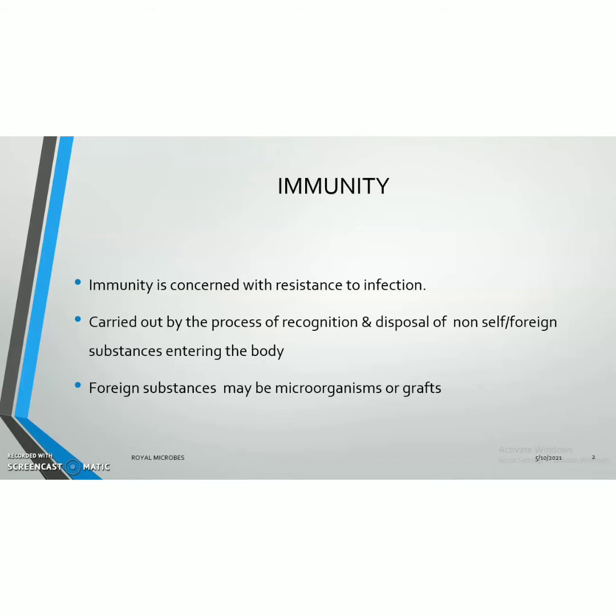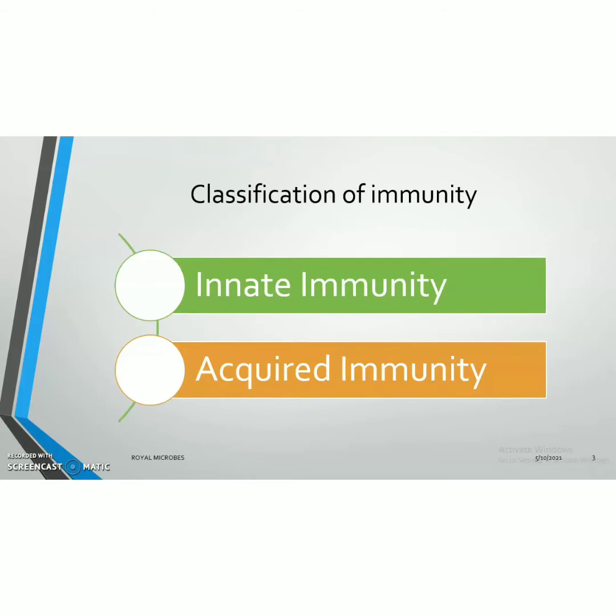Any foreign substance entering our body is an antigen, and it may be a microorganism, graft, etc. Graft means the transplanted tissue or organ. Classification of immunity: immunity can be classified into two types, innate immunity and acquired immunity.